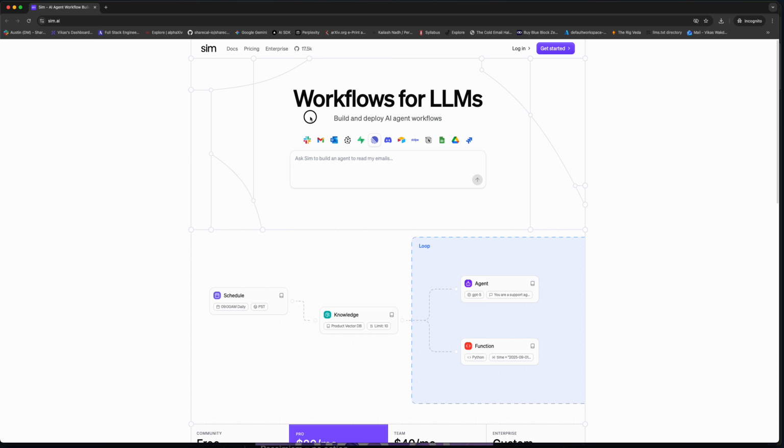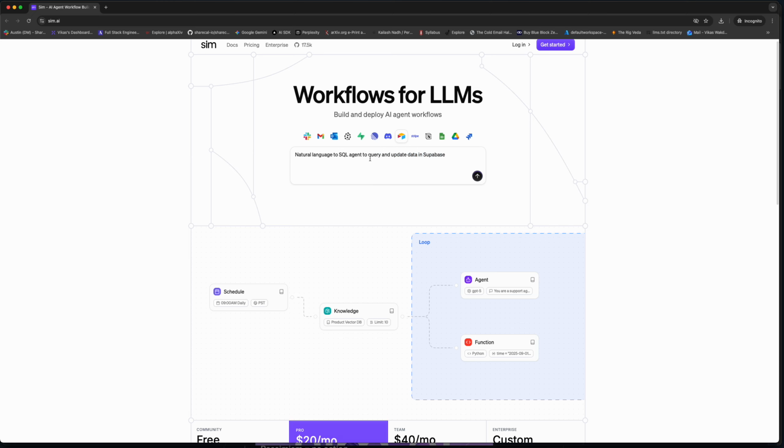So they have provided some examples here, like build and deploy AI agent workflows. For Slack, they have a summarizer agent that summarizes each new message in general and sends me a DM. For email, it's an alert agent that flags important Gmail messages in my inbox. For Outlook, it's an auto-forwarding agent that classifies each new Outlook email and forwards it to separate inboxes for further analysis. Similar is the Pinecone RAG chat agent that uses memories stored in Pinecone. And for Supabase, a natural language to SQL agent that queries and updates data in Supabase.